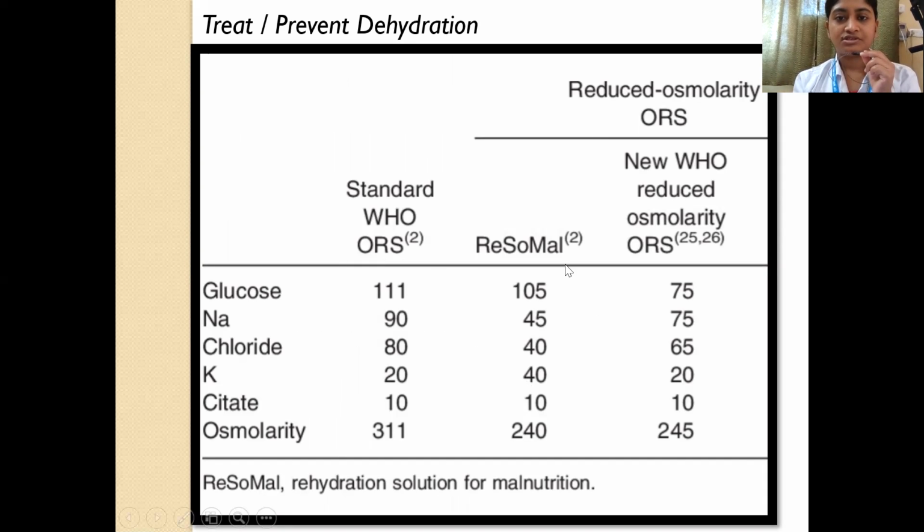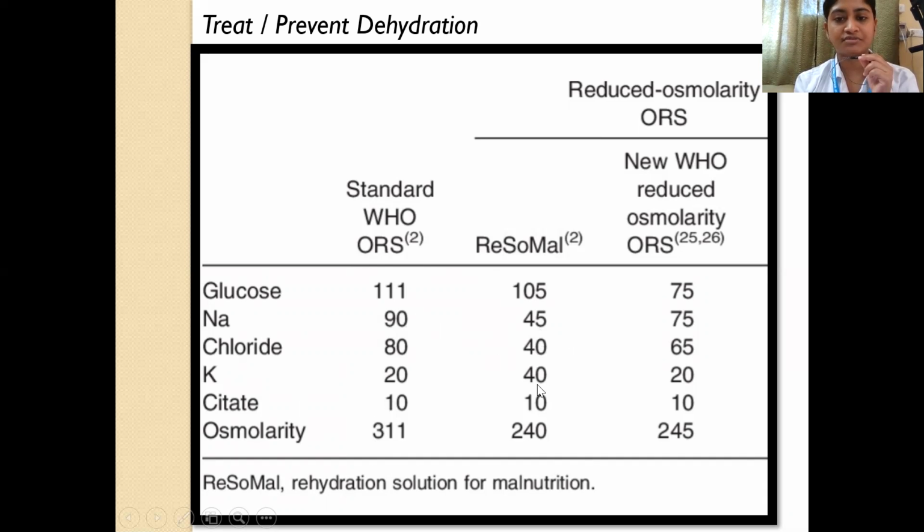So this is just to give you an idea regarding what is ReSoMal. See, standard WHO ORS has glucose 111, sodium 90 milliequivalent per liter, chloride 80, potassium 20, citrate 10, and osmolarity 311. So in these children, we are using ReSoMal, which has osmolarity less than the standard WHO ORS. As compared to 311 osmolarity of standard WHO ORS, we are using 240 osmolarity of ReSoMal. And how do we reduce that? Chiefly by decreasing the sodium content and also the chloride content.